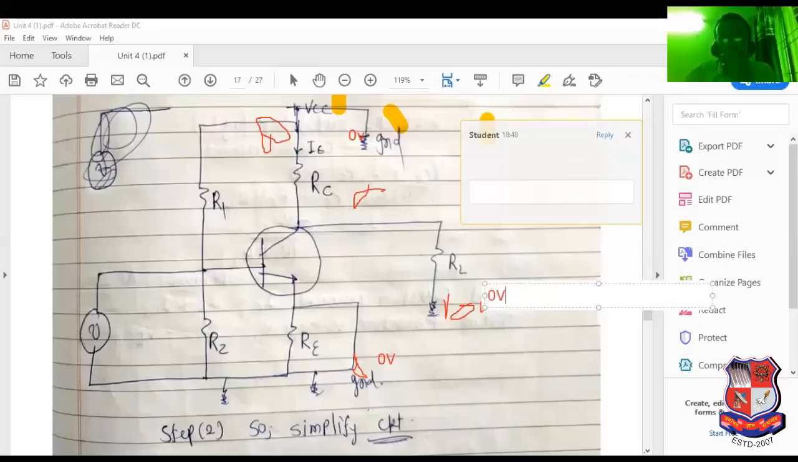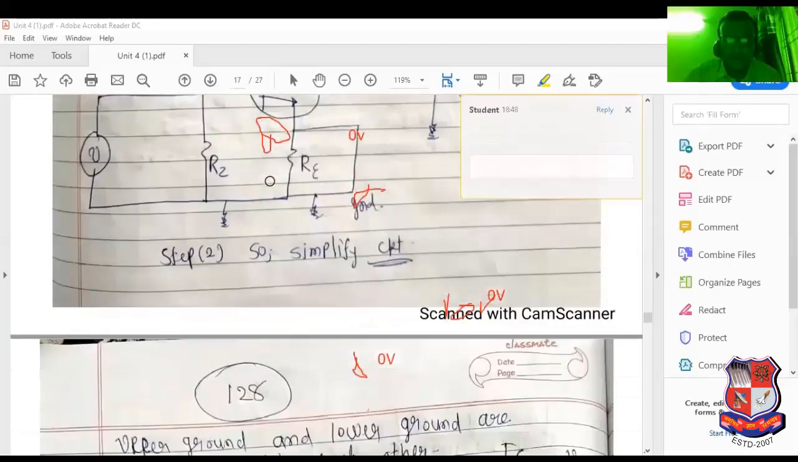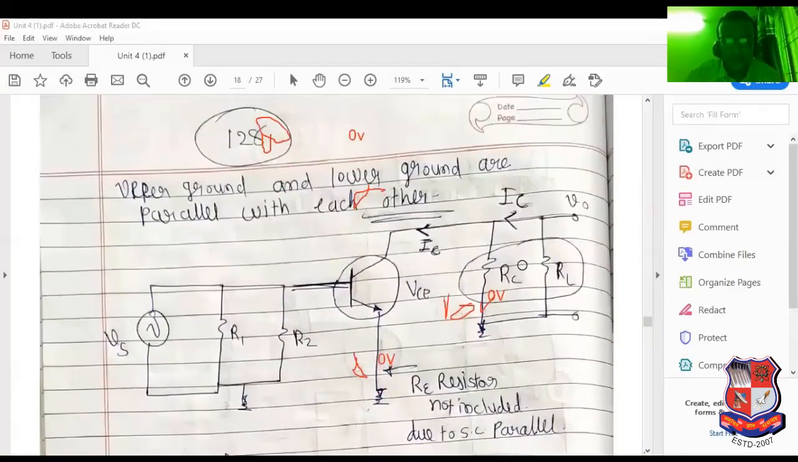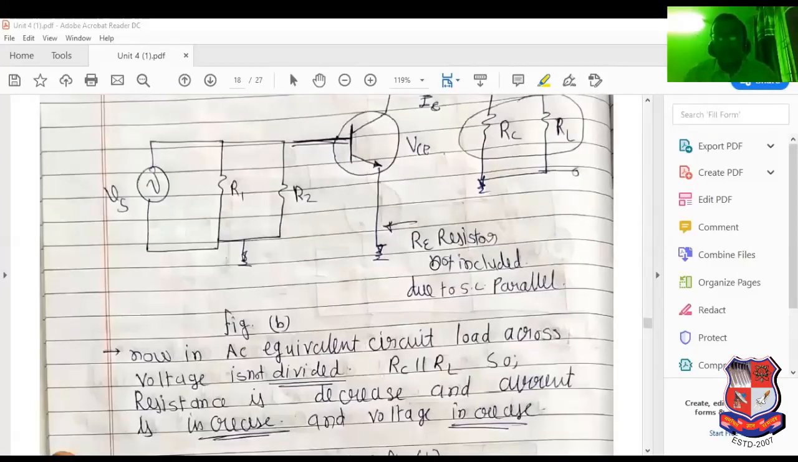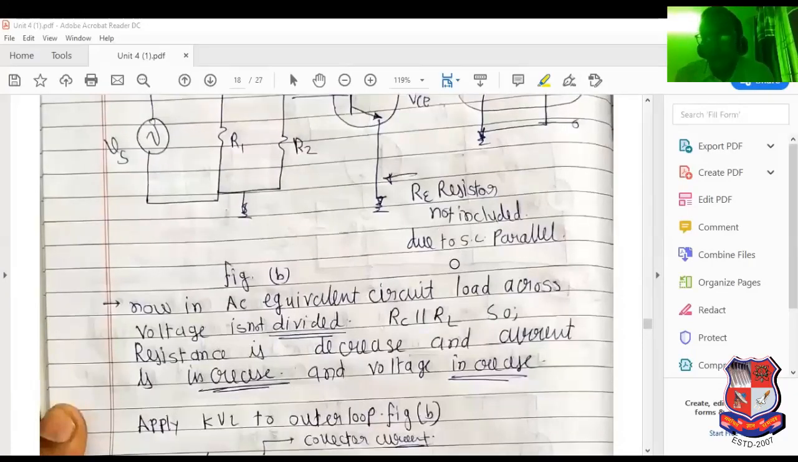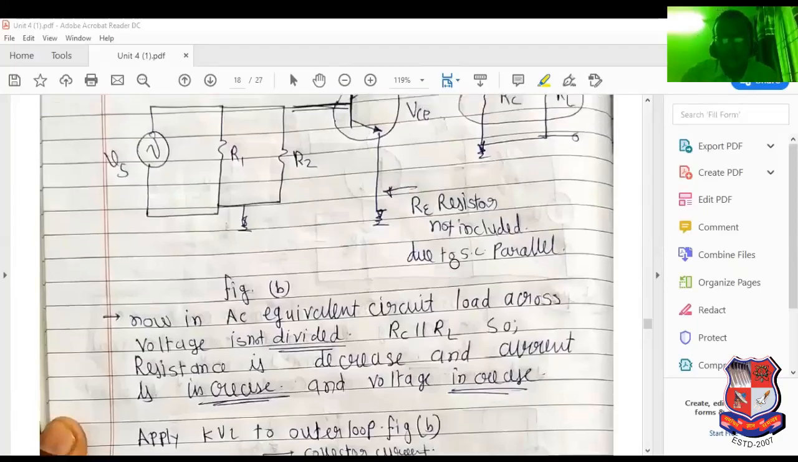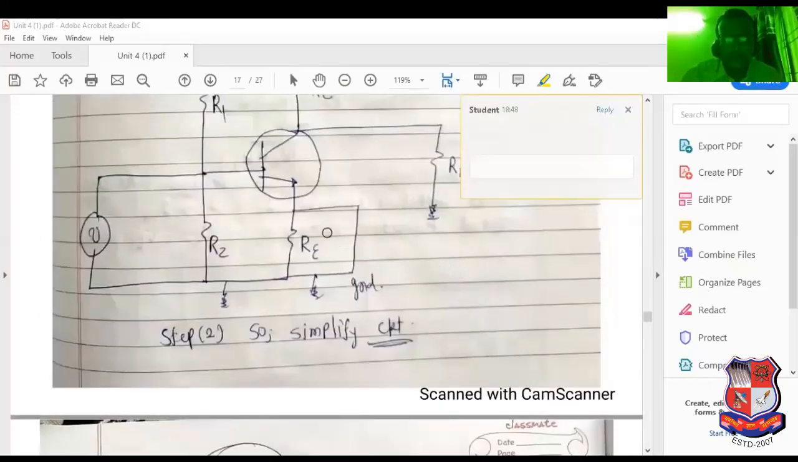So 0, 0 can be connected as a ground. So RC can be connected with RL with parallel connection. So RE resistor is not included here due to short circuit. Capacitor only flow the AC component, and in resistor there is no flow of the AC current.